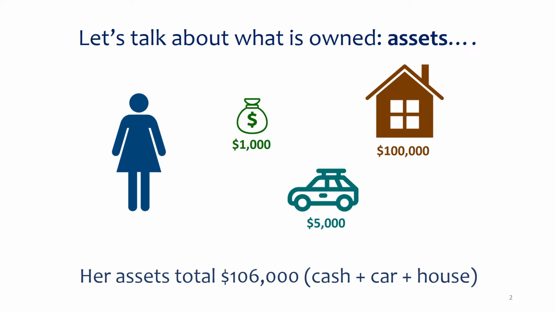Now keep in mind that you're typically not going to pay all of that cash up front for a car. You usually take out a car loan. So in this situation, let's assume that this person spent $1,000 of their own money and then they took out a loan for $4,000. So in all actuality, the car itself is worth $5,000, but we've only spent $1,000 of our cash. That basically means that the bank owns that other $4,000 of that car. But eventually, once we pay that off, we will own that full $5,000.